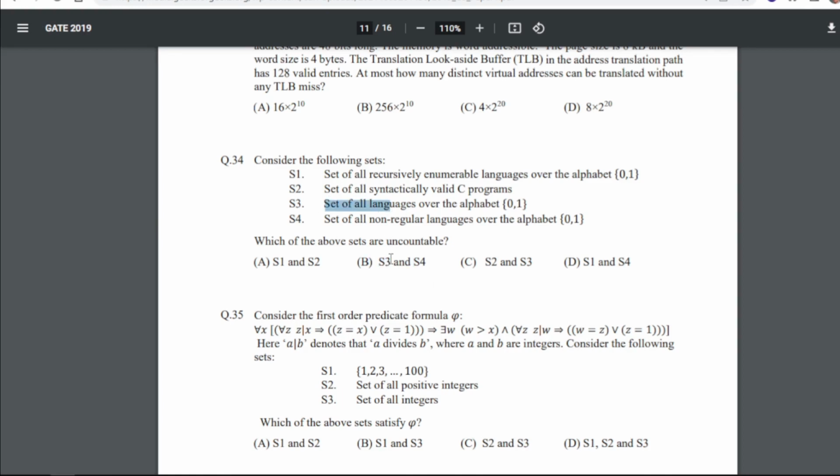Where S3 is telling that the set of all languages over the alphabet {0, 1}, and the set of non-regular languages over the alphabet {0, 1}. So these are the uncountable answers that we have, right?